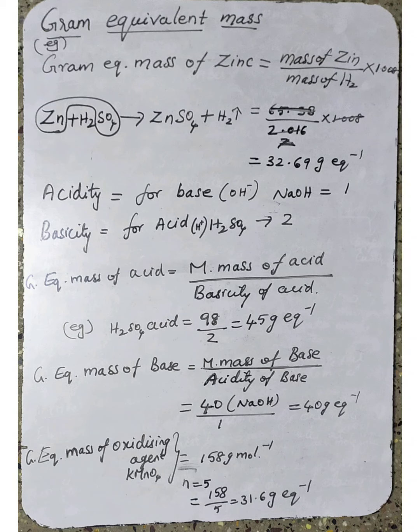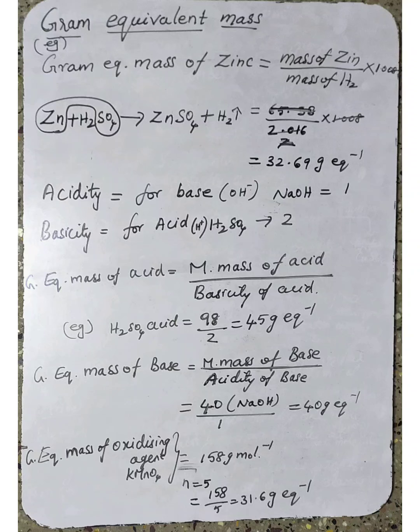So the molecular mass of sodium hydroxide is 40, divided by the acidity of the base. Acidity of a base is the number of replaceable OH minus ions present in that base. Understand or not? So the acidity is 1, because in sodium hydroxide the replaceable part is OH minus.